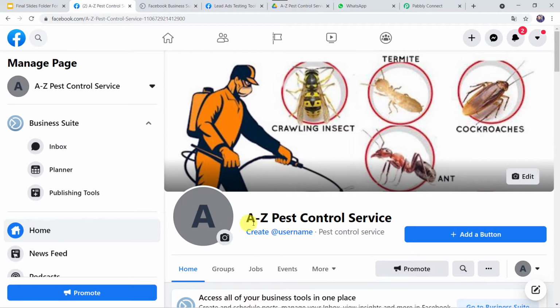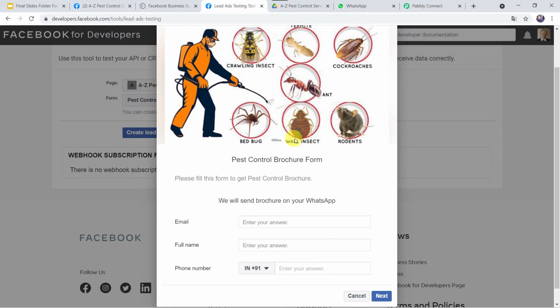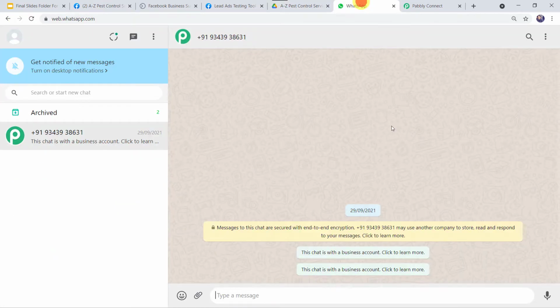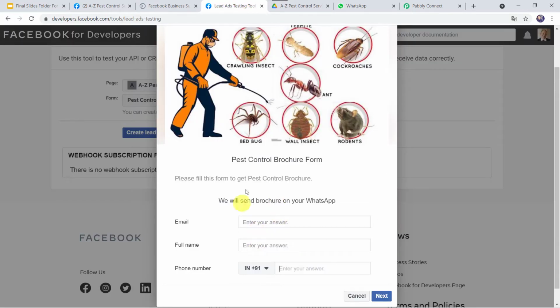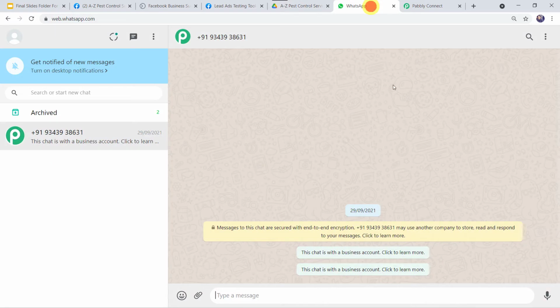So this is my pest control Facebook page, A to Z pest control service. This is the Facebook lead ad form, that is pest control brochure form, and this is how the form actually looks like. This is the brochure, pest control brochure, which I have saved into my Google Drive over here, and this is the WhatsApp number of the customer. So now I want that whenever the customer fills this particular form on Facebook, automatically the brochure which is saved into my Google Drive, it should be shared on the WhatsApp number of the customer over here.